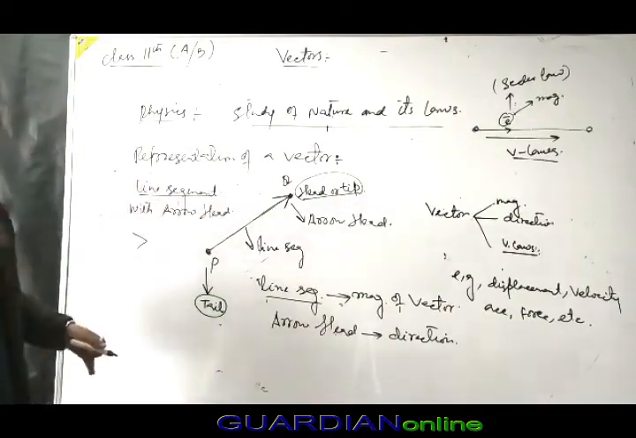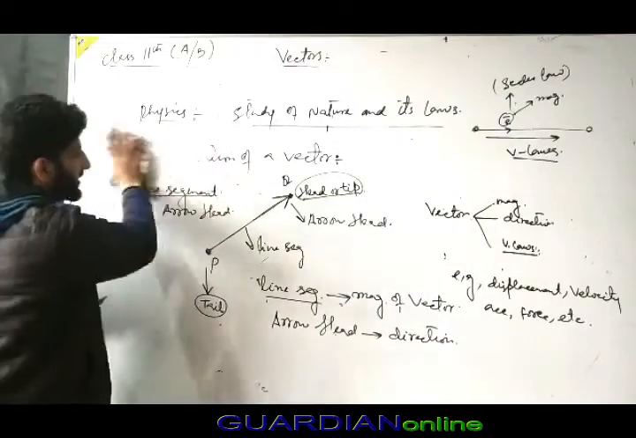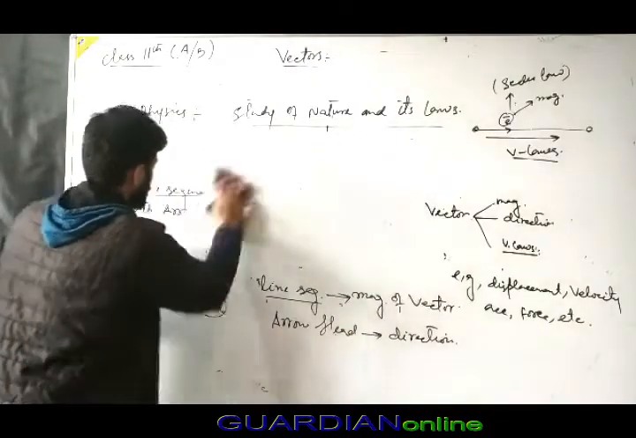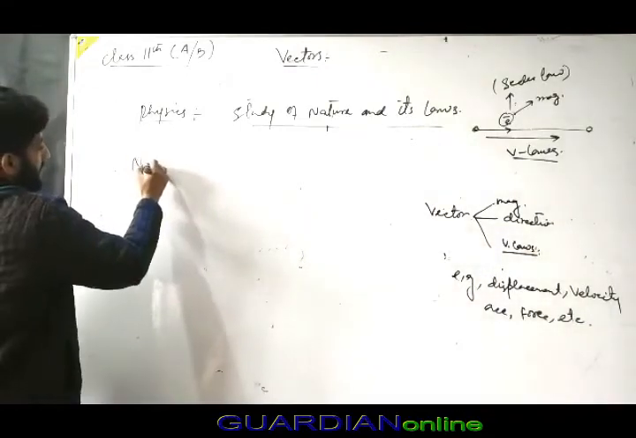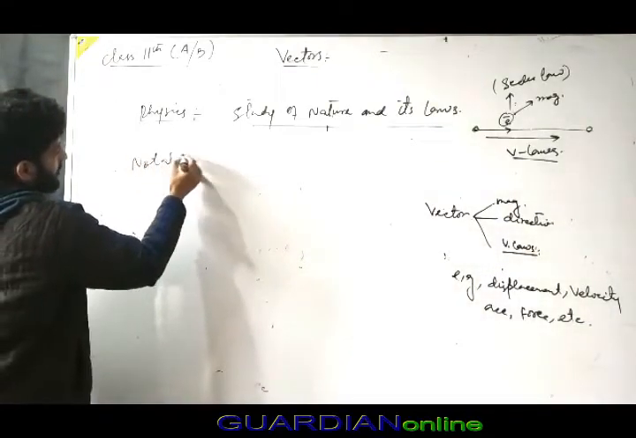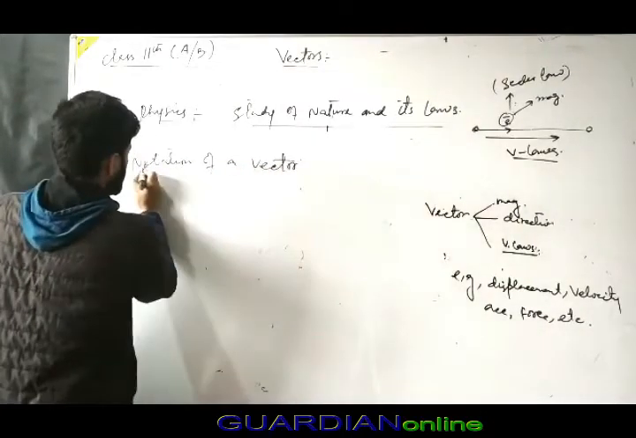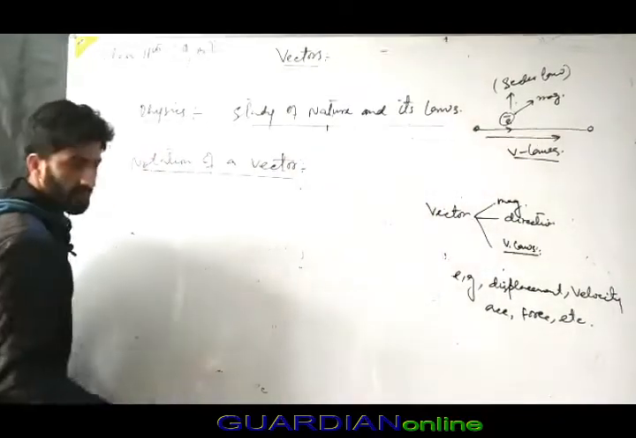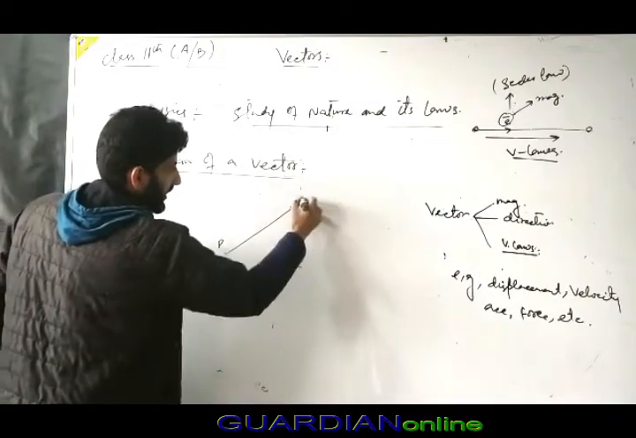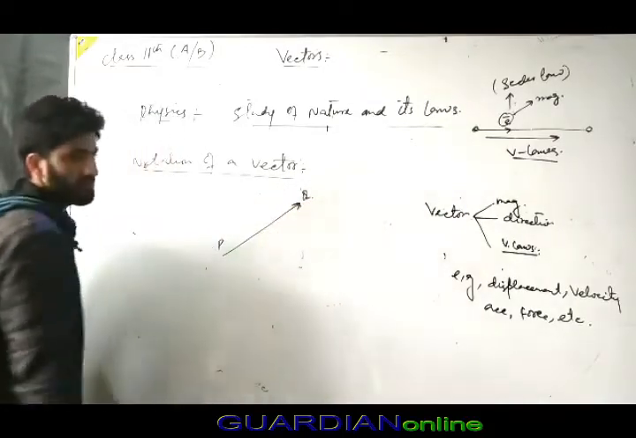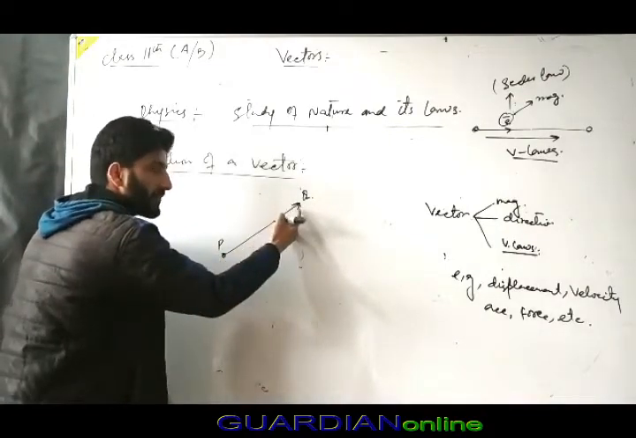Now let's look at the notation of a vector. We know the representation: this is some initial point P, called the tail, and this is Q, the final point, called the head. The line segment represents magnitude, and the arrowhead represents direction.